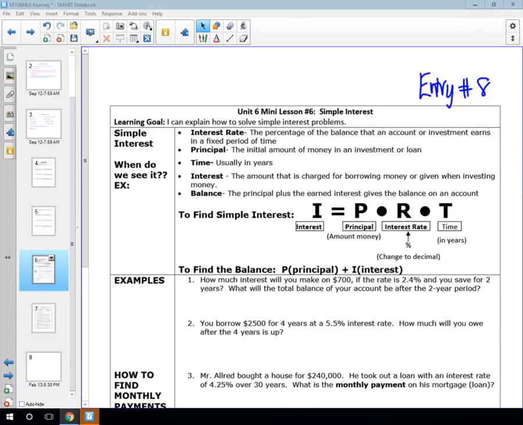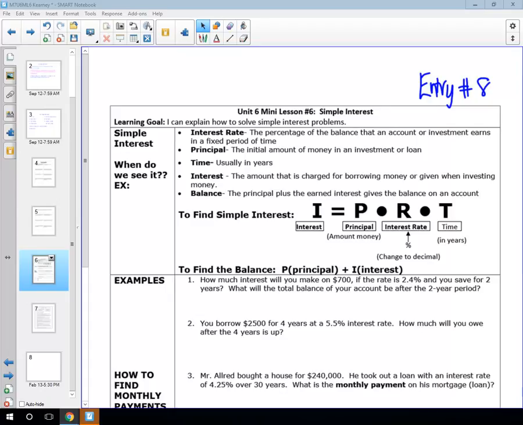How many of you think that you might want to buy a house one day? How many of you think that you might want to buy a car one day? How many of you think that you would like to put money in a bank account one day? Or how many of you think you want to go to college one day? If you answered yes to any of those questions, then today's lesson is going to be super important to you. We're going to be talking about something called simple interest.